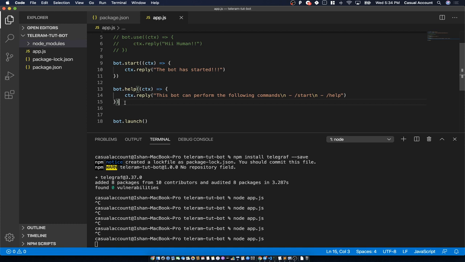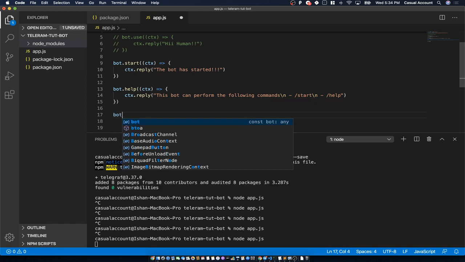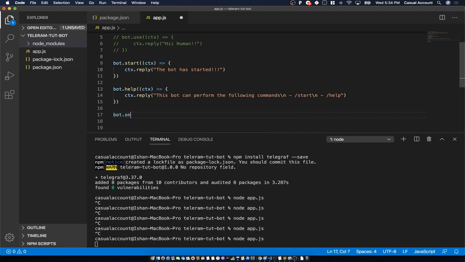But what happens if we want to create our own commands? For example, whenever a user sends a message, or whenever a user sends a sticker, what we want to reply, or whenever a user wants to send some kind of audio, or a video. So what should we reply? We have got one more function for that, known as bot.on. What this function does is it will intercept all the messages.